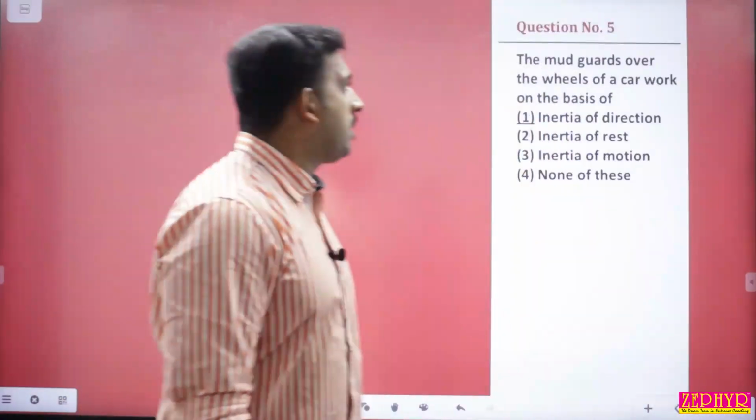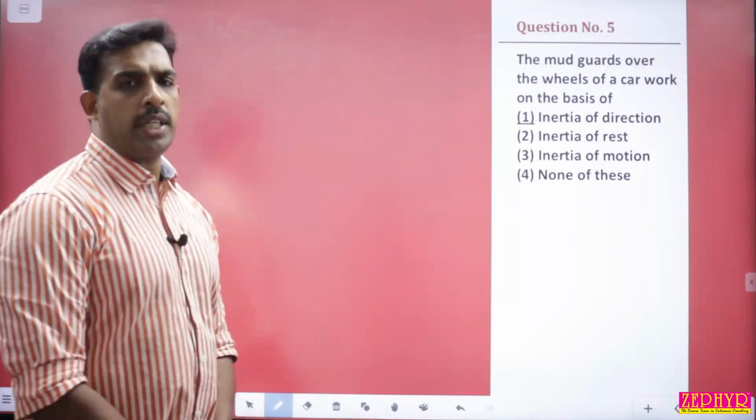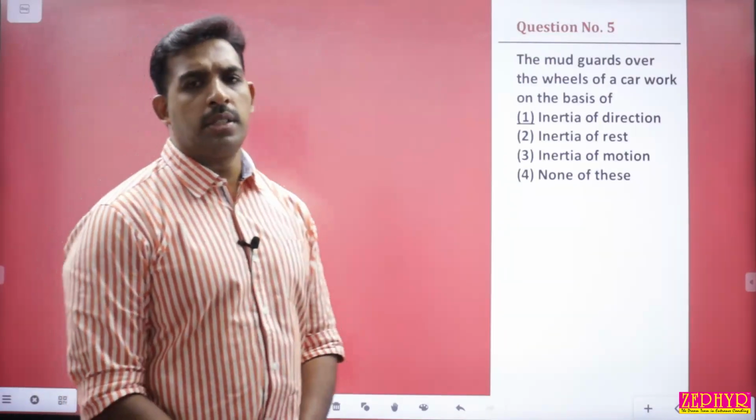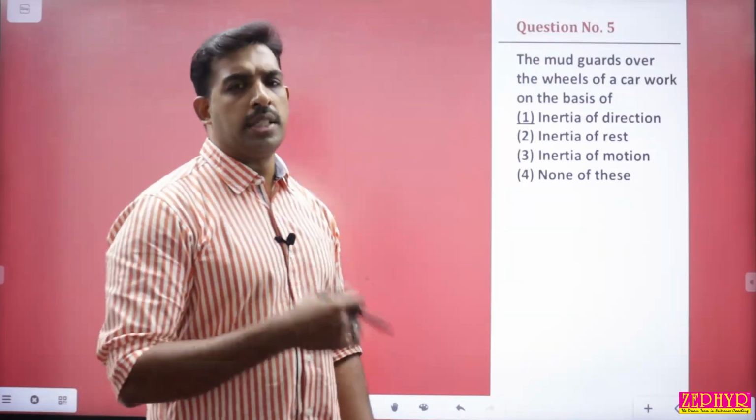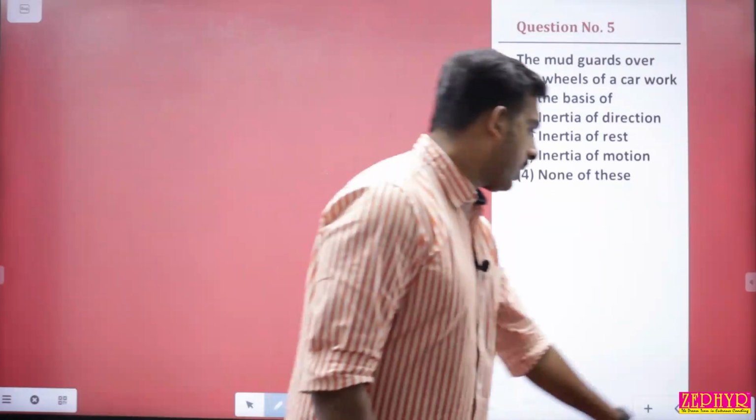Question number 5. The mud guards over the wheels of a car work on the basis of inertia of direction, because the mud will be thrown in the tangential direction. That is explained on behalf of inertia of direction.